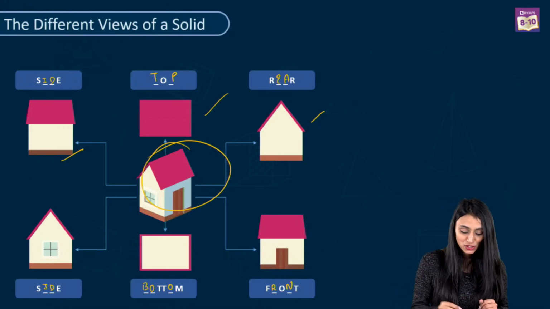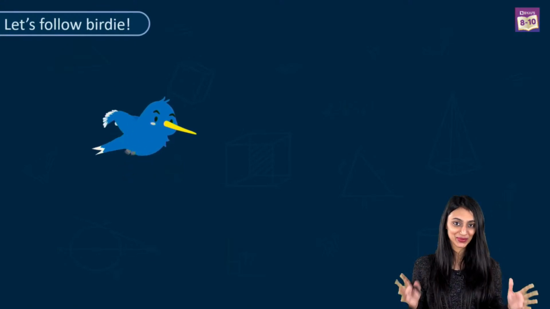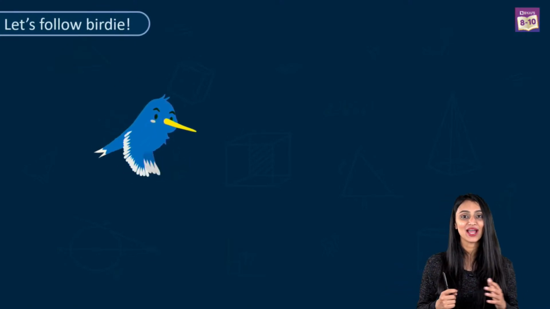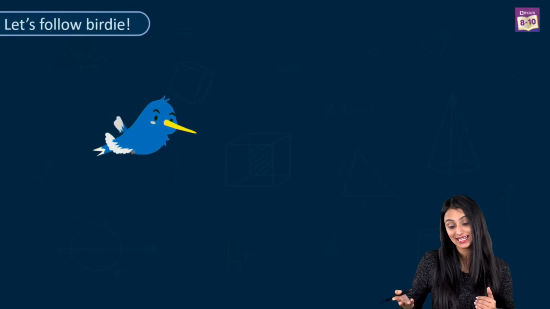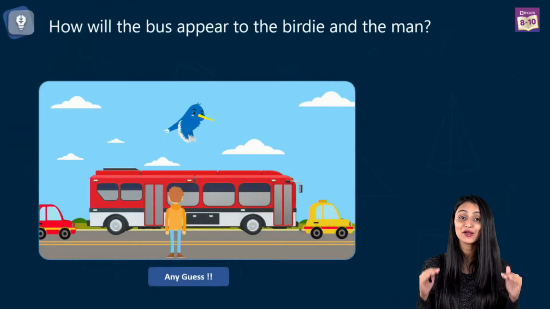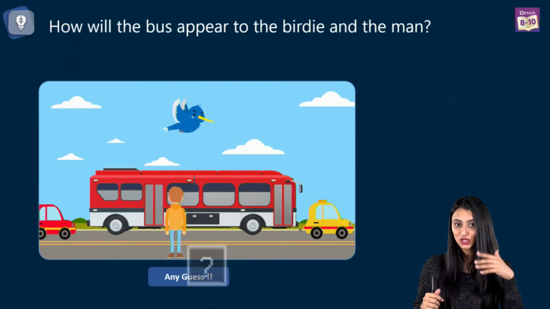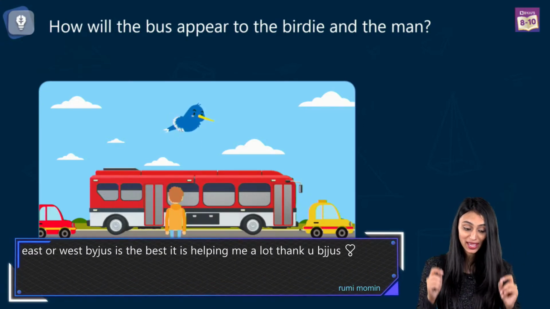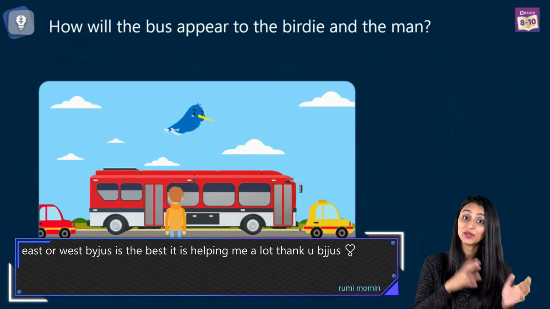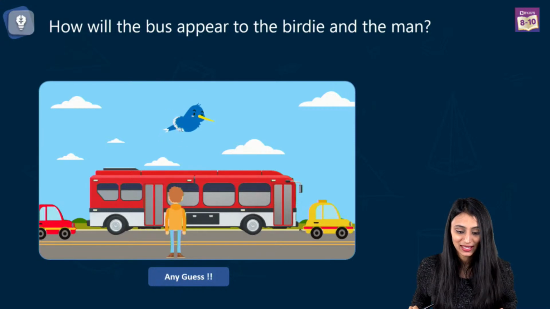So to understand this, let's follow a bird named Birdie. Yes, and let's try to view things how she sees it. Okay, so she flew and now she's flying over the top of a bus, you can see, and a man is approaching to catch the bus. Now can you guess how will the bus appear to the birdie and the man? So I want answers from all of you over here.